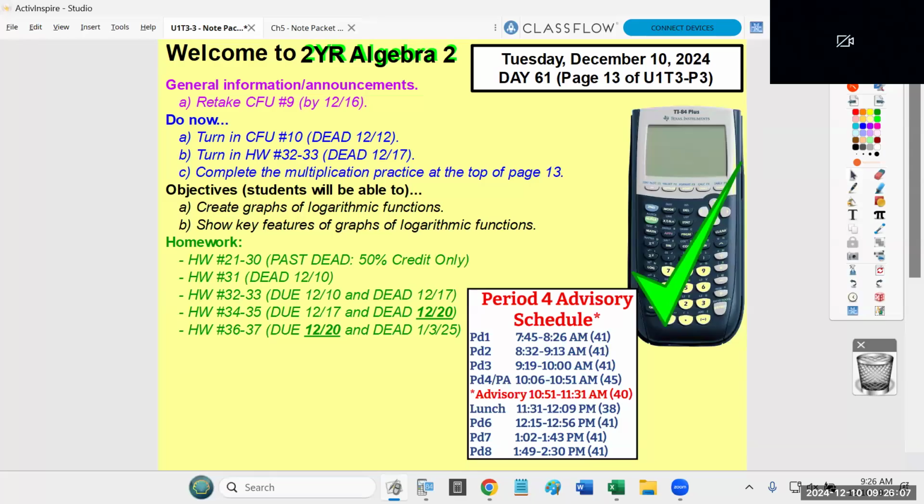All right, so I finished my general announcements, the very quick overview. CFU number 9 was passed back yesterday. It's retakeable until Monday the 16th. CFU 10 is due today. Students have 2 days to get that in for late credit. That's 10% off. It'll be passed back on Friday, this Friday, which is the 13th. You'll have until the 20th to retake that.